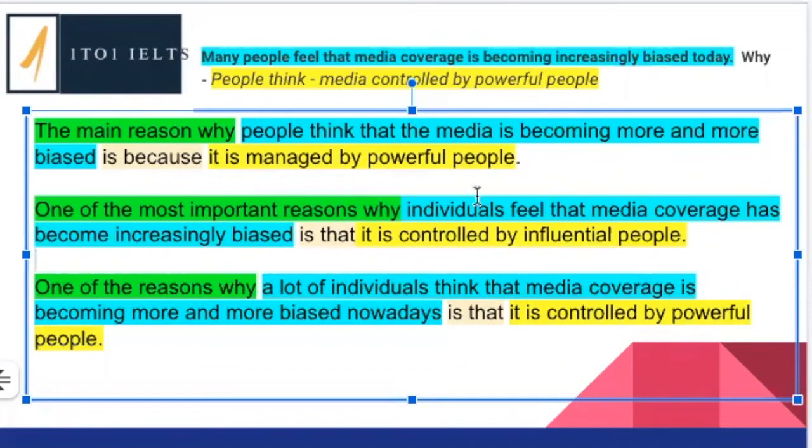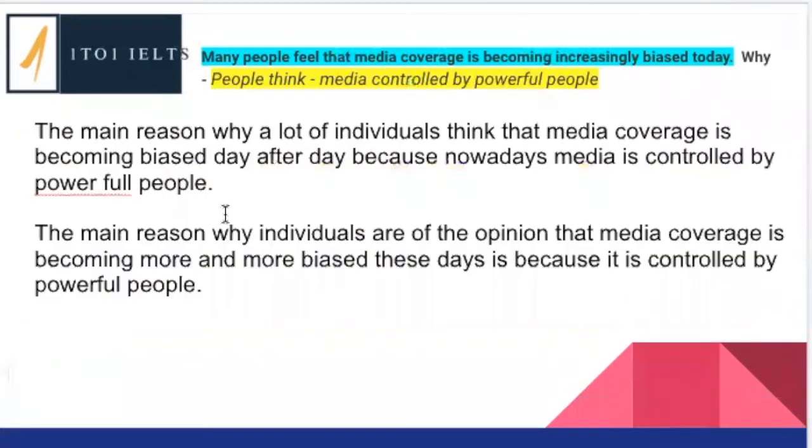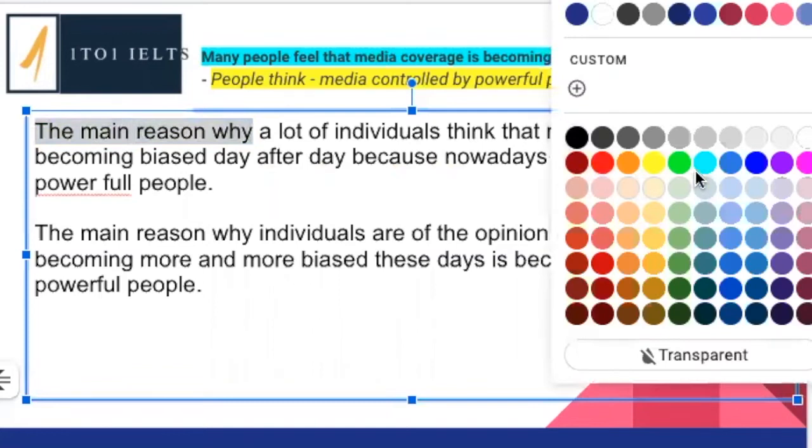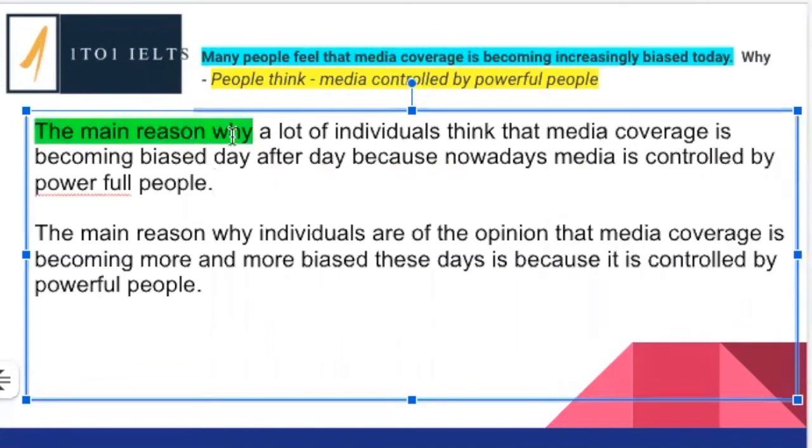I don't see any problems here. The vocabulary, the grammar is excellent. Very, very concise. You're writing really good topic sentences. It's really nice to see. Okay, let's see our next one that we want to look at. The main reason why. Okay, so again, very clear that we're talking about cause.